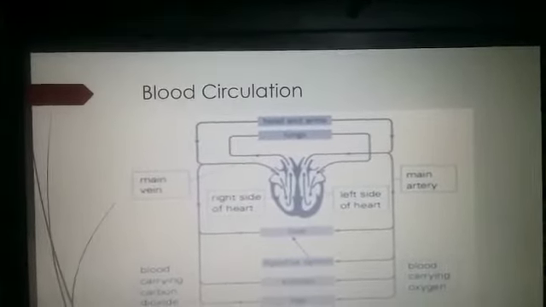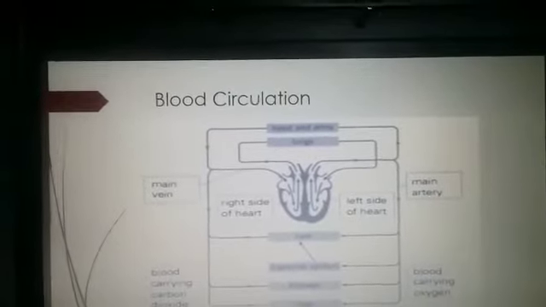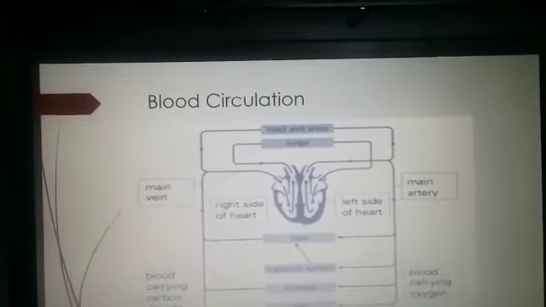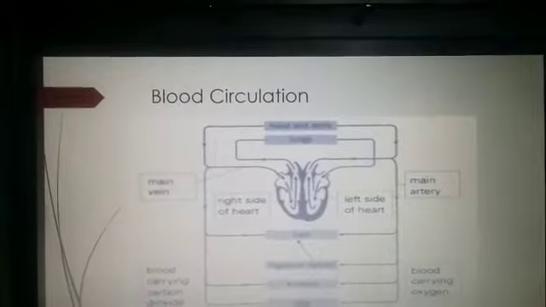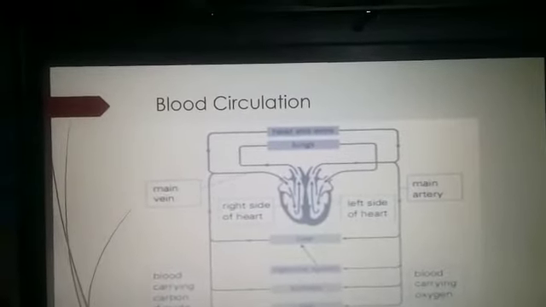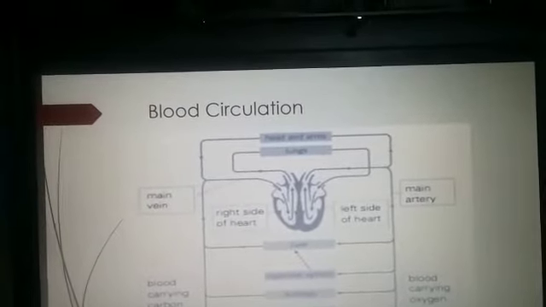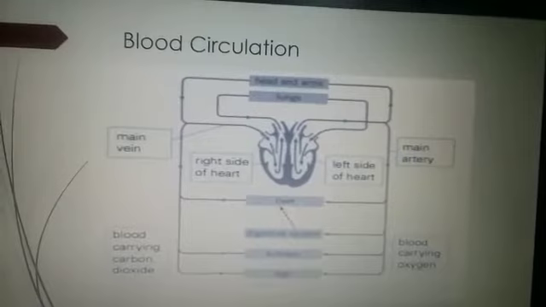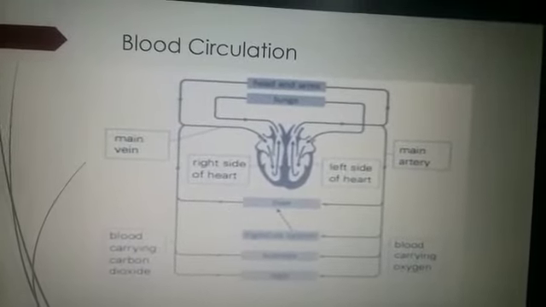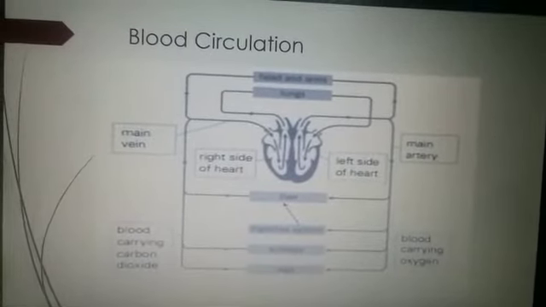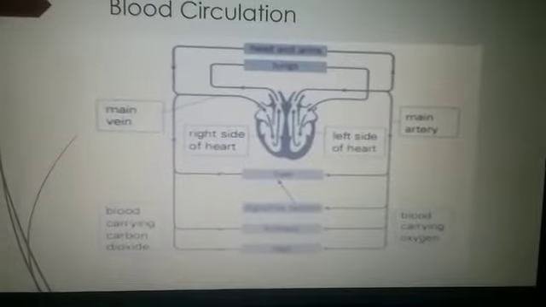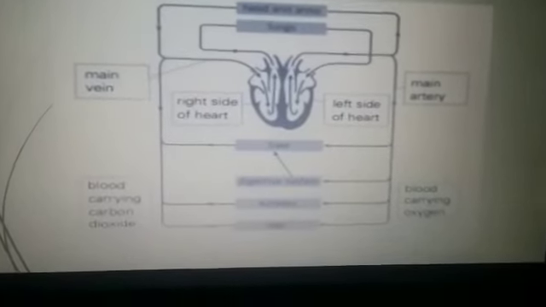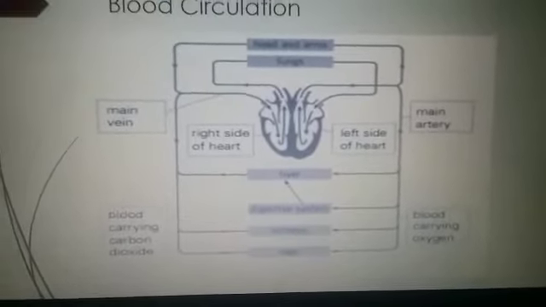When blood gets to the body cells, tissue fluid passes across the wall of the capillary. Substances such as oxygen and carbon dioxide move in both directions through the walls by diffusion. As you can see, the flow goes from the heads and arms, then lungs, then to the heart, then liver, digestive system, and kidneys, and the last are the lungs.